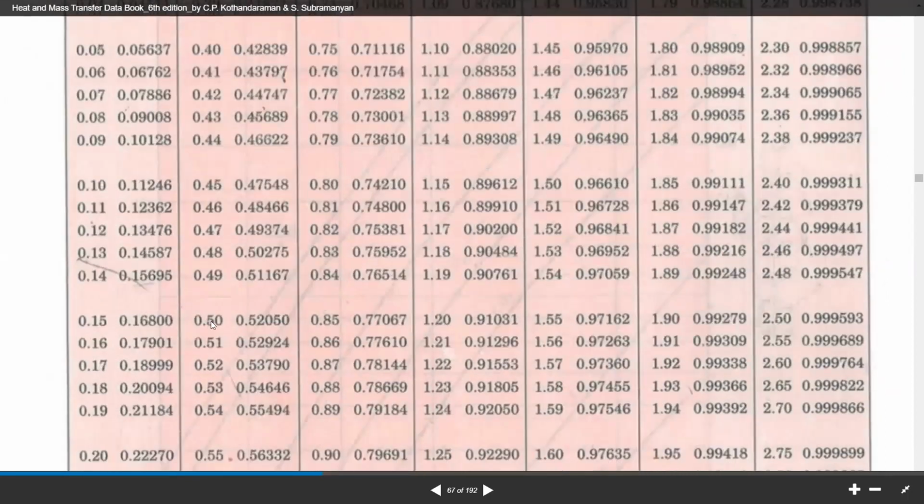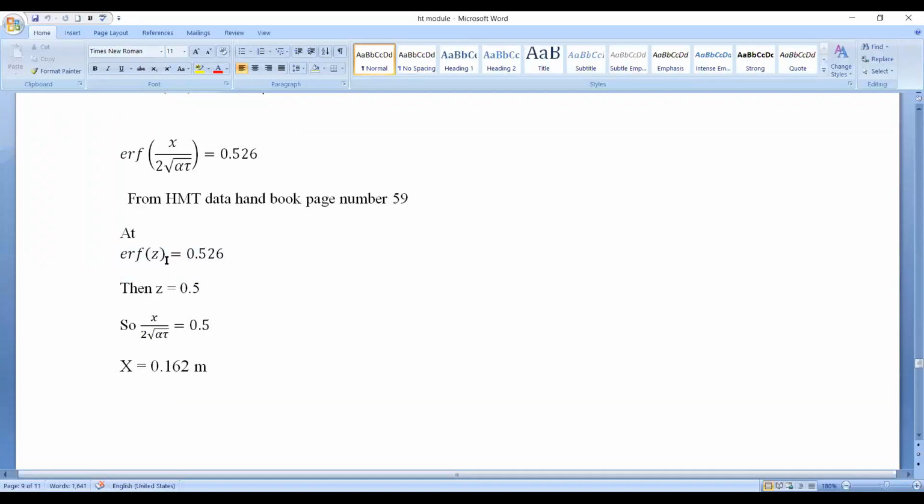The corresponding value of z is 0.5. I repeat, error function of z is 0.526 for which z equals 0.5. So we take z equals 0.5.